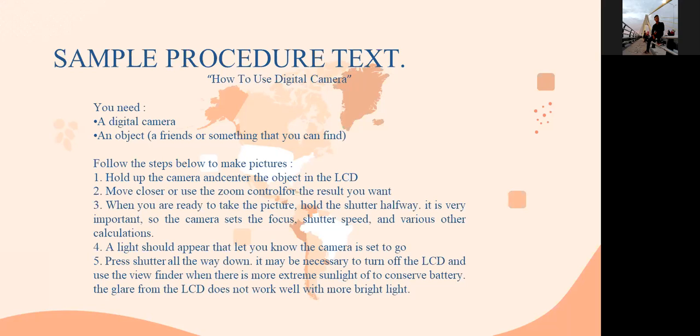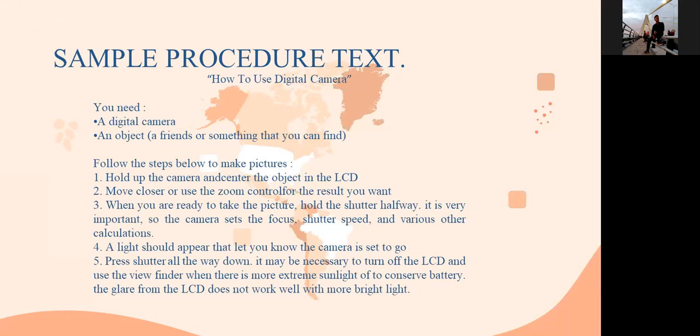3. When you are ready to take the picture, hold the shutter halfway. It is very important so the camera sets the focus, shutter speed, and various other calculations. 4. A light shall appear that lets you know the camera is set to go. 5.